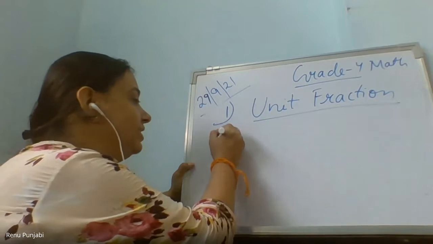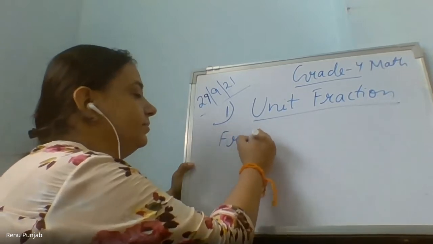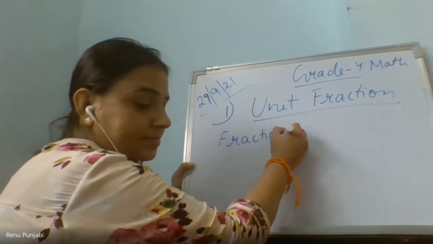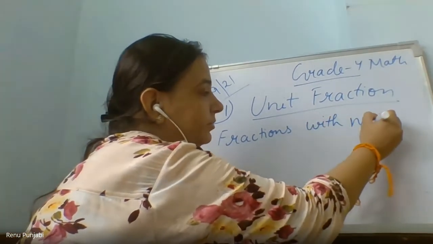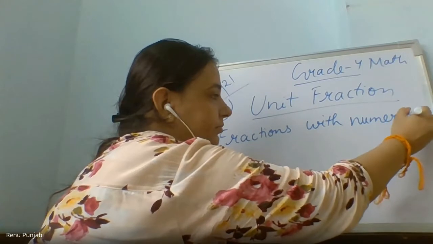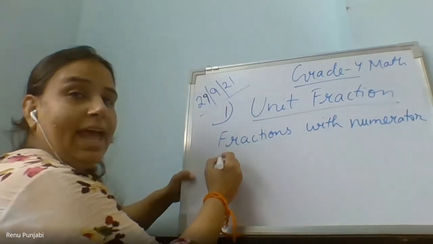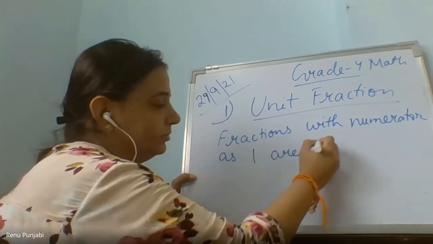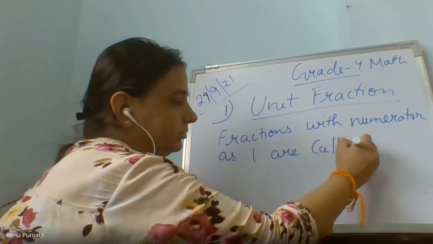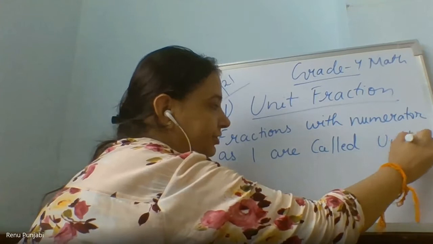So the fractions with numerator as 1 are called unit fractions.